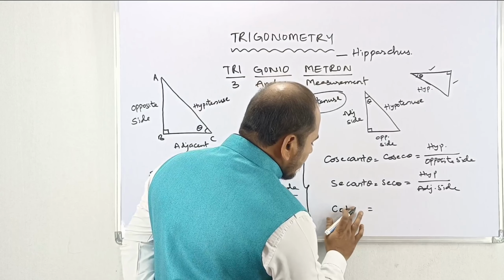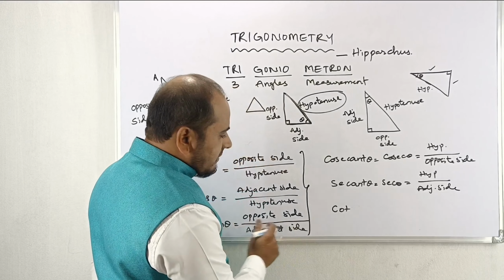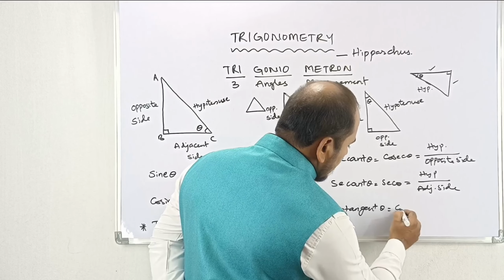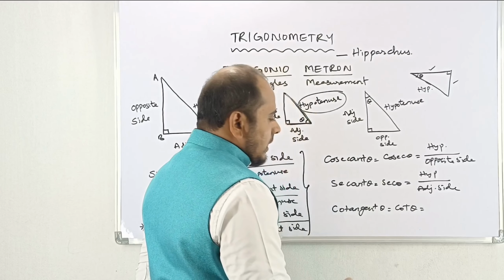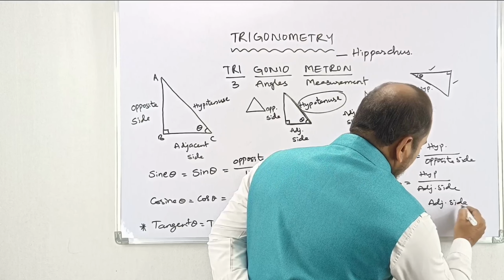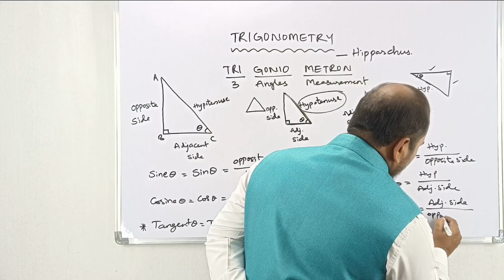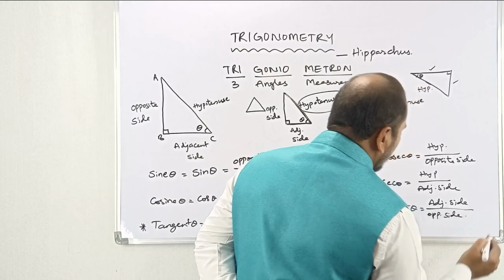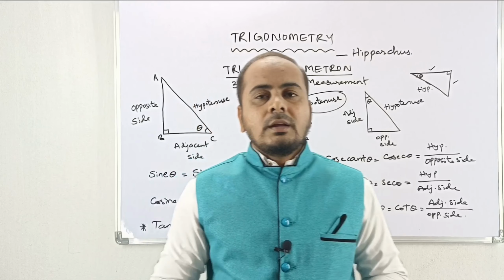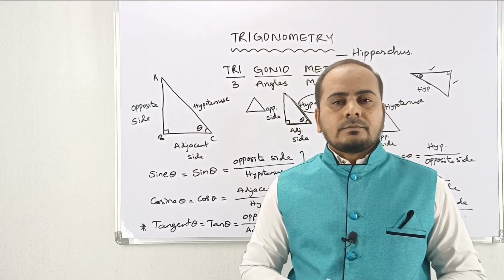Next, cotangent theta. Here tangent is given, hence it is cotangent theta. This can be written as cot theta, and this formula is adjacent side divided by opposite side, which is the reciprocal of tan theta. Like this, you have to remember 6 formulae.